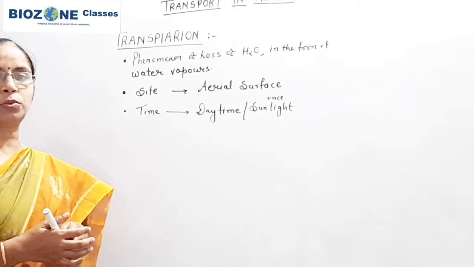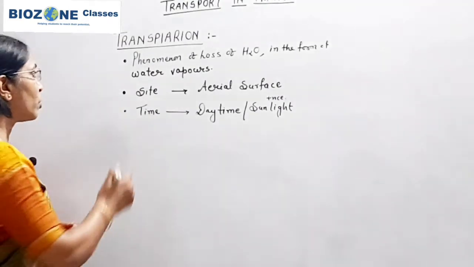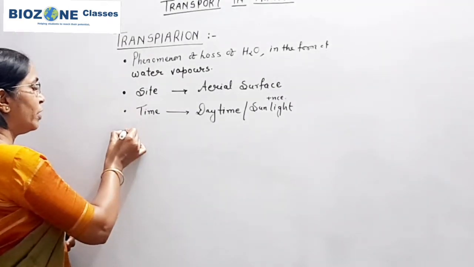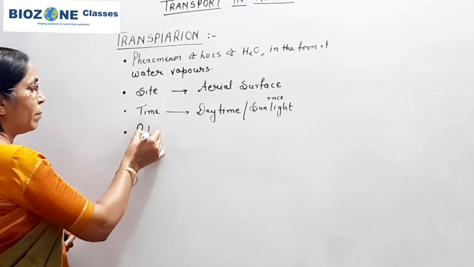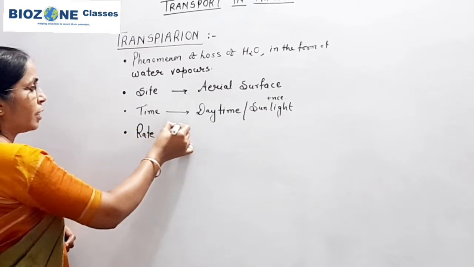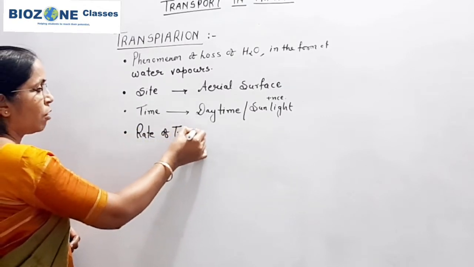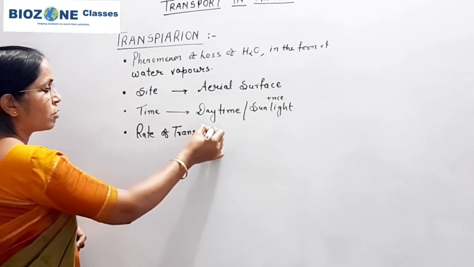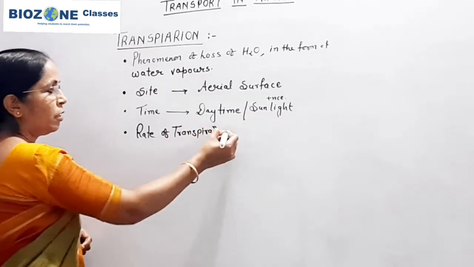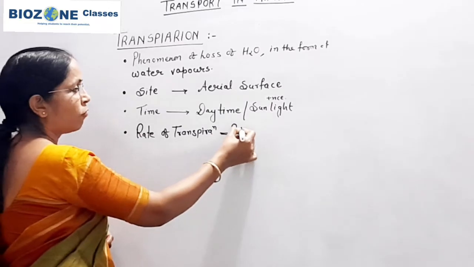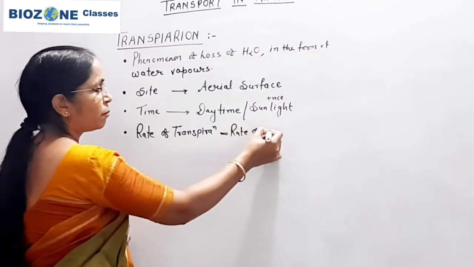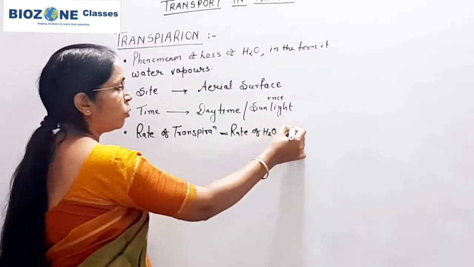Now when we study transpiration, always remember that the rate of transpiration in any plant is equivalent to the rate of water absorption by the root.